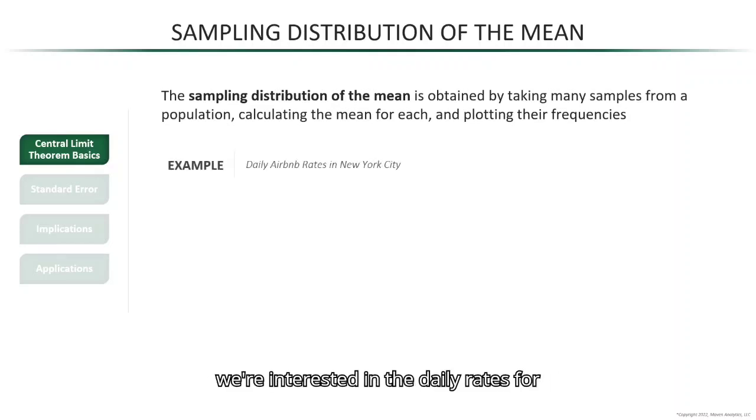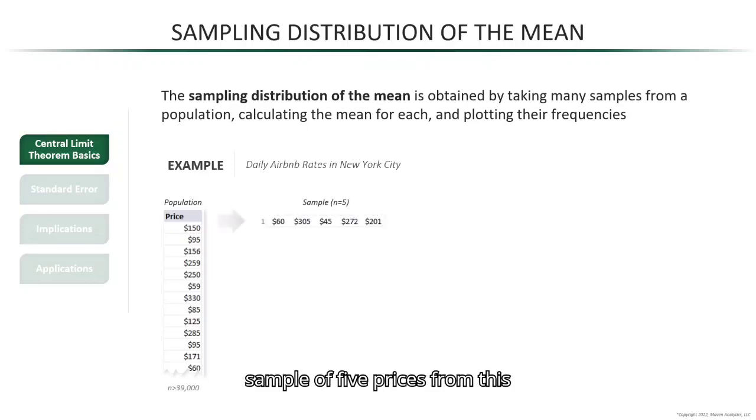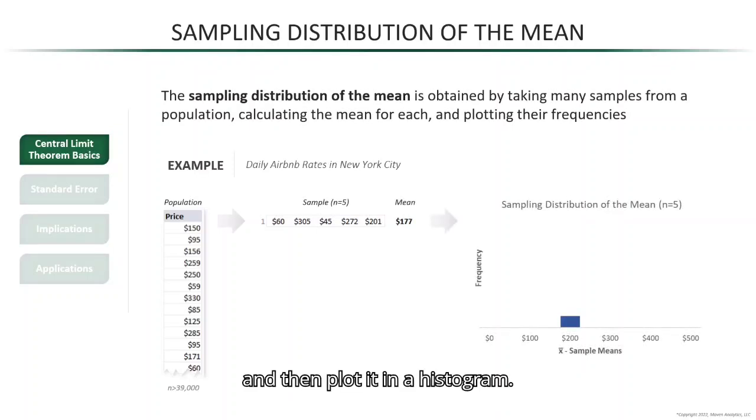Let's assume that we're interested in the daily rates for all the Airbnb listings in New York City at this point in time. Well, in that case, this would be our population of prices, which is close to 40,000 total. Now let's say that we take a sample of 5 prices from this population, calculate the mean, and then plot it in a histogram.